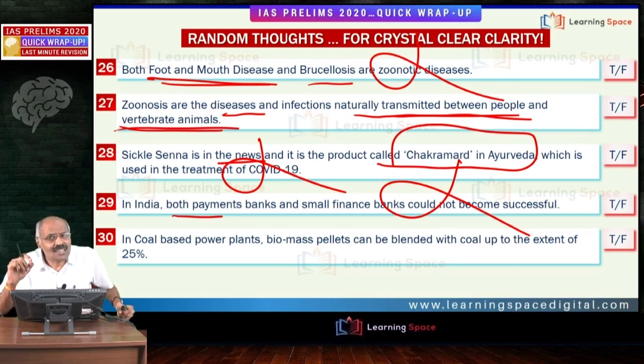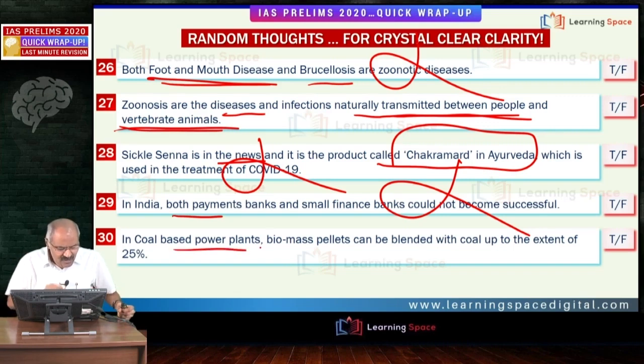Another important aspect is that for small finance banks, 50% of the loans should be of small value, that is up to 25 lakh rupees. Then the priority sector lending is 75% as far as small finance banks are concerned. Small finance banks are sectoral or differentiated banks. They are not universal banks. Payments banks are also differentiated banks. Payments banks are not successful because of the simple reason that their faulty business model is there.